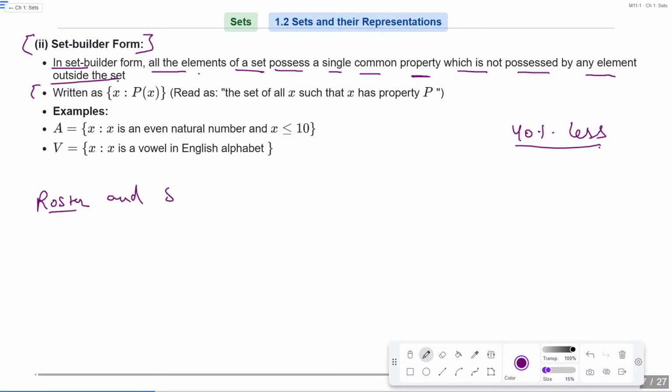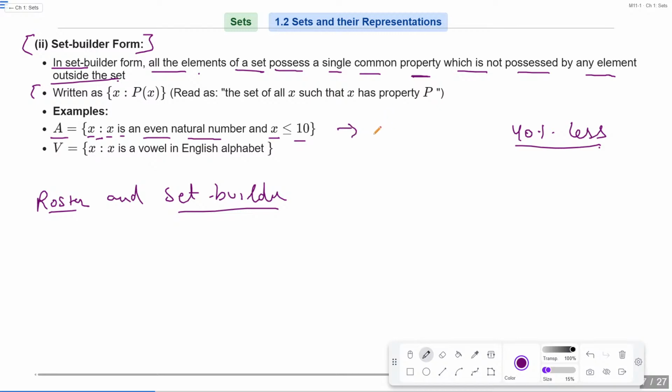Basically, the difference between roster and set builder is only that set builder denoted by a statement. Okay, set builder को जब हम denote करते हैं, set builder में किसी भी set को लिखते हैं, so हम एक statements के साथ लिखते हैं. Is that clear? जैसे कि यहाँ पे लिखा हुआ है, example A is the set where X is the element such that X is an even natural number and X is less than 10.